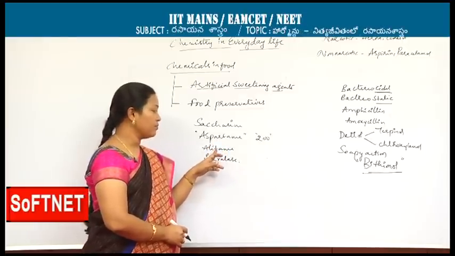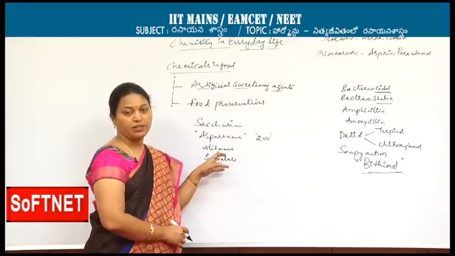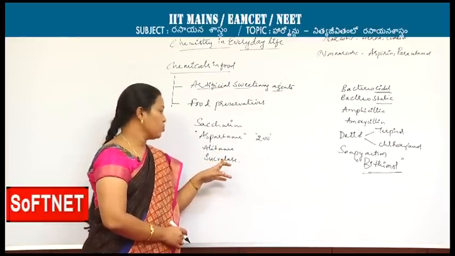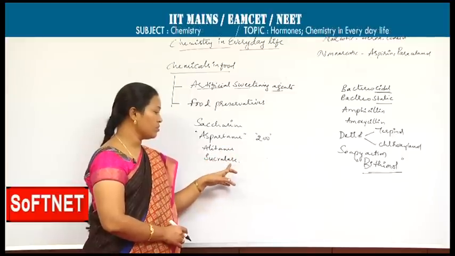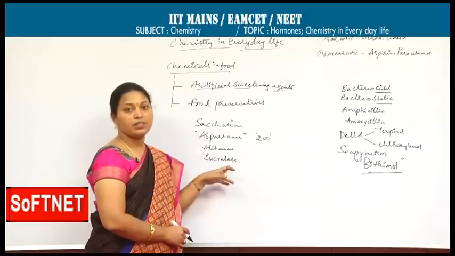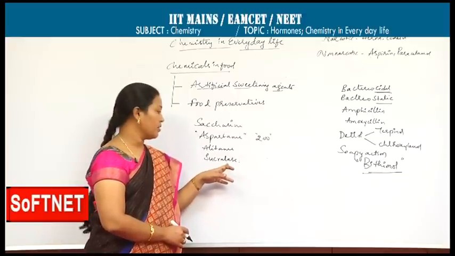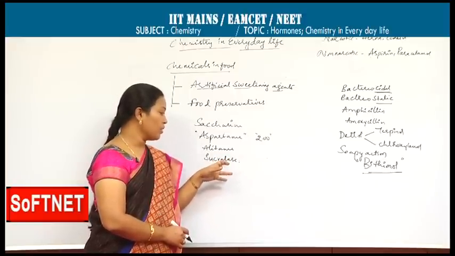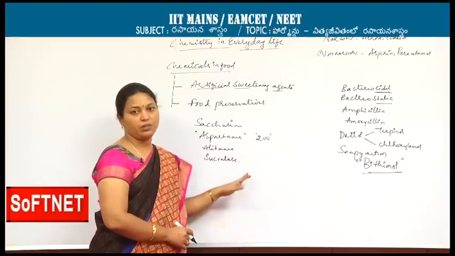Whereas aspartame is resistant to heat, and during the baking period also aspartame can be used. Sucralose is also very much resistant towards heat, and is used in biscuits and soft drinks, but sucralose sweetness may not be controlled.